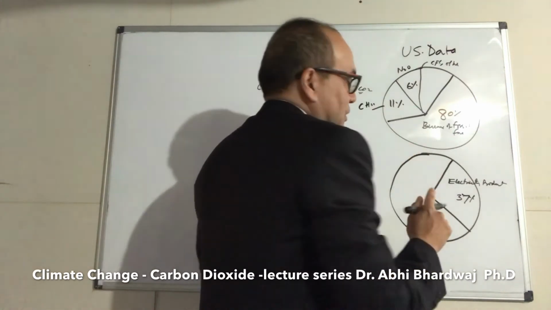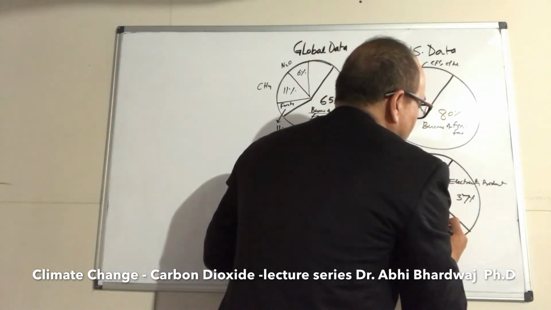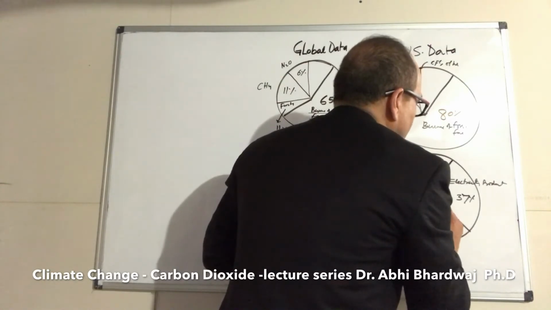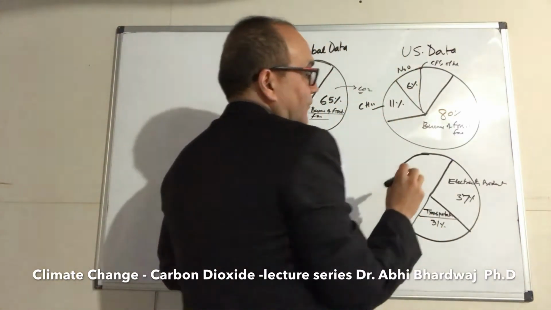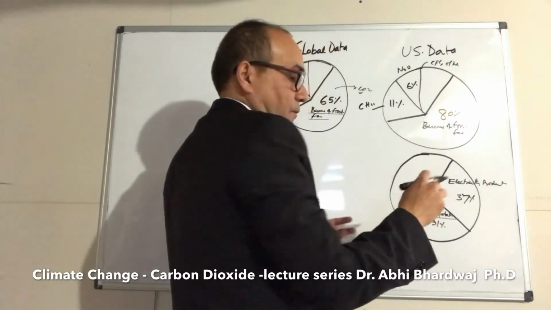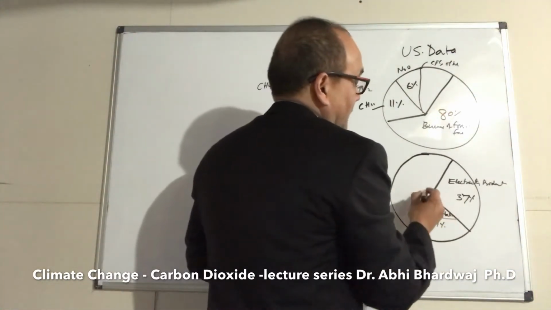Then we have transportation, which is about 31%. So 31% comes from all the transportation, cars, trucks, trains, whatever uses fossil fuel for running any kind of transportation.